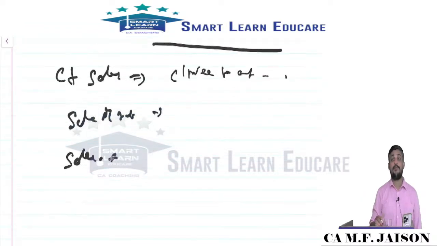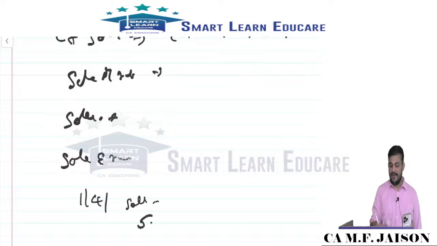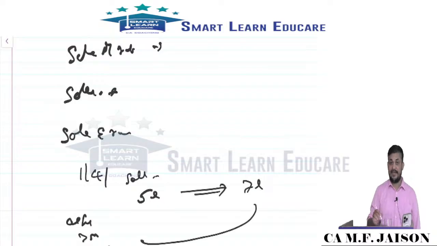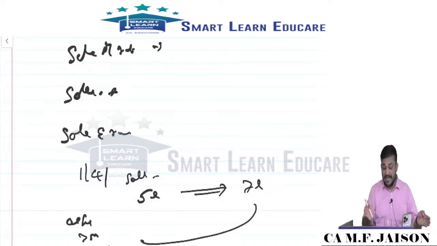Then there is another problem area, which is the sale and repurchase agreement. Today, 1st April, I am selling goods costing 5 lakhs for 7 lakhs. Then on the same day, I say that after 3 months I will buy the same goods back for 8 lakhs. So I sell and I will repurchase: 2 agreements made on the same date.